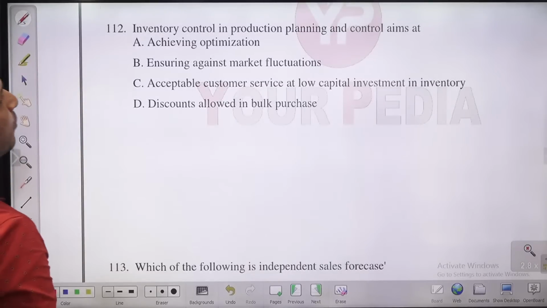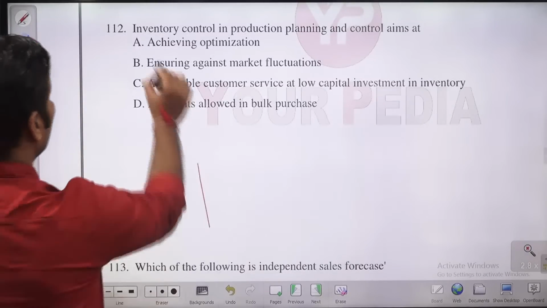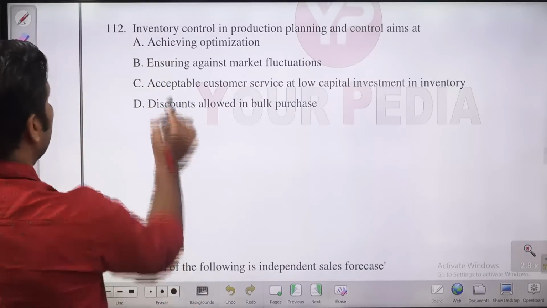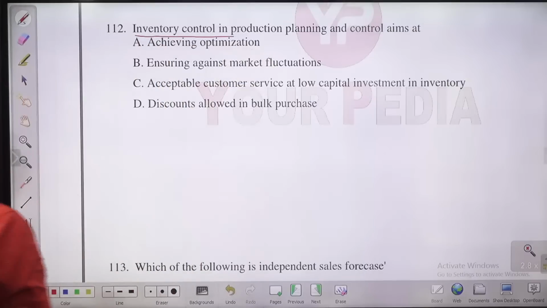Inventory control in production planning and control aims at. For what purpose we use inventory control? Inventory control किस लिए करते हैं? Achieving optimization, ensuring against market fluctuation, acceptable customer service at low capital investment in inventory, discount allowed in bulk purchase. What you will say, guys, for this question?